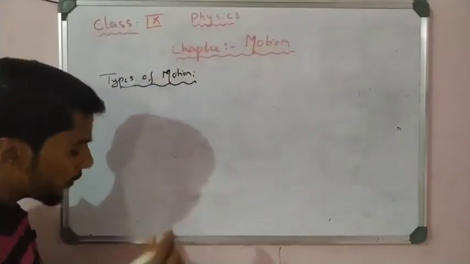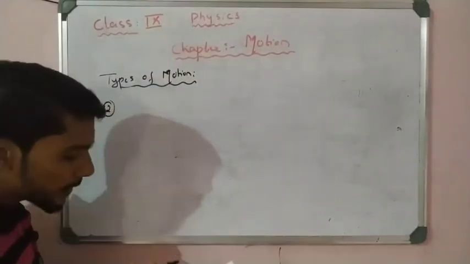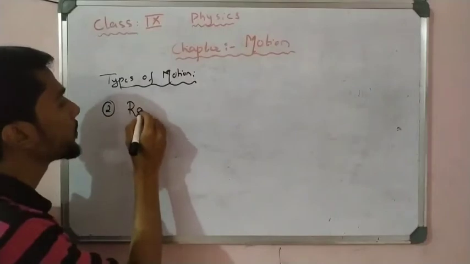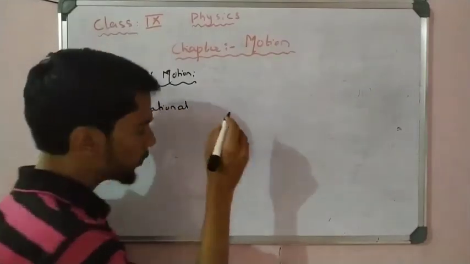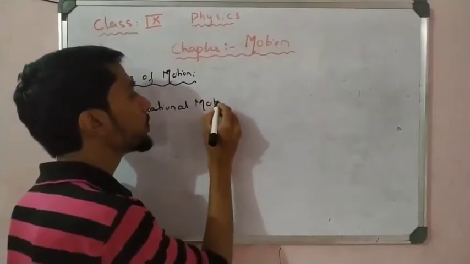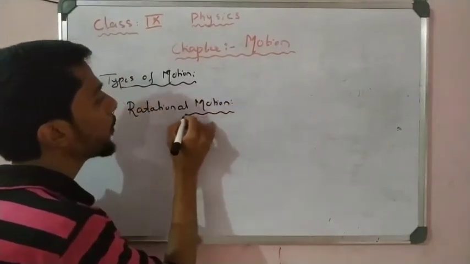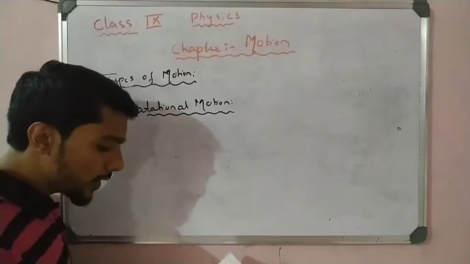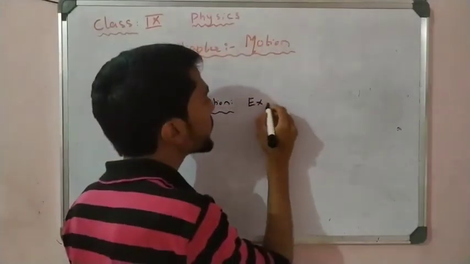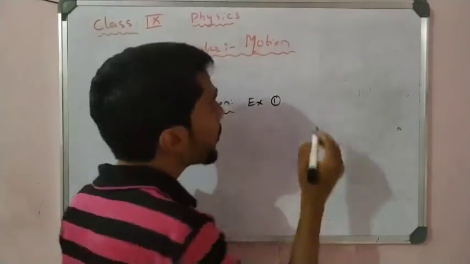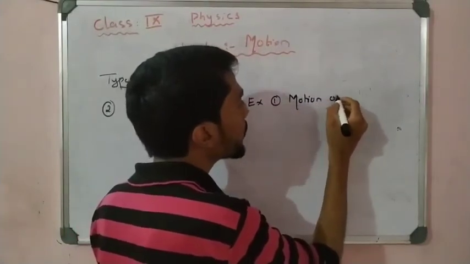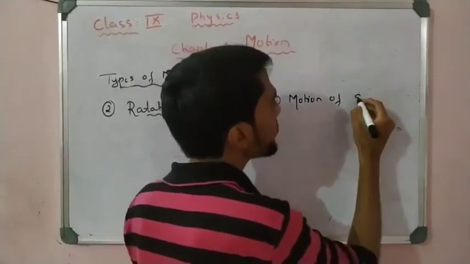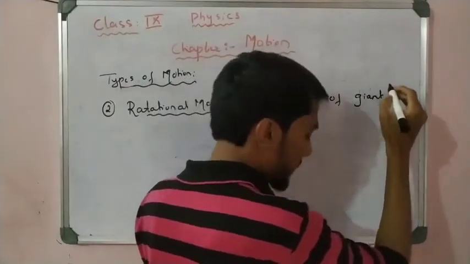The second type of motion is rotational motion. Example number 1 is the motion of a giant wheel.